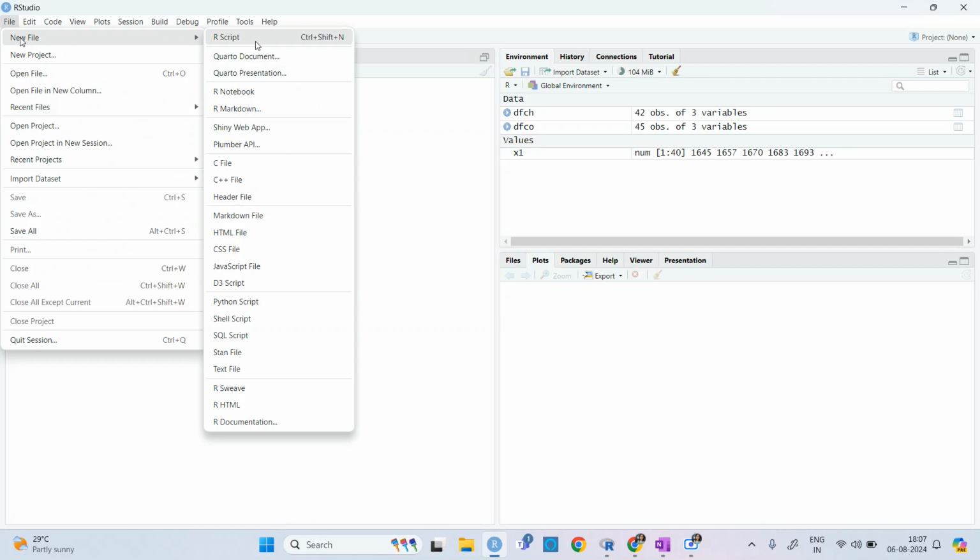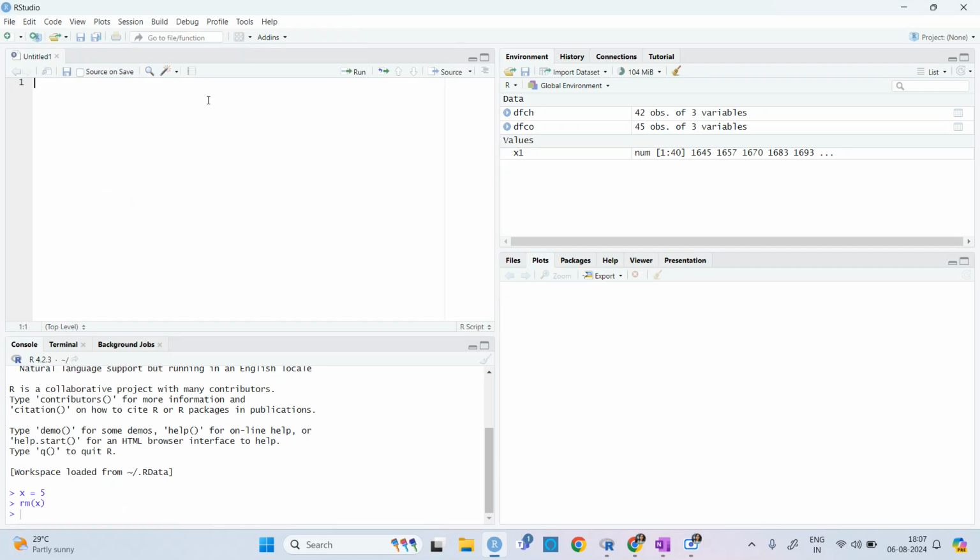Here we have Untitled1. Whatever you do here works one by one. If I have put x is equal to 5 and then rm(x), first it runs this and then runs this, but here you can run everything at once.